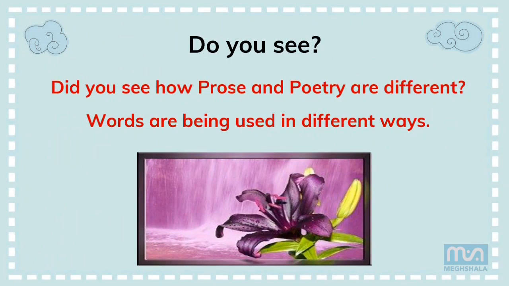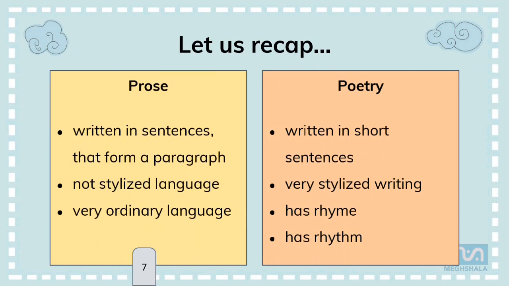Dear children, did you see how prose and poetry are different through examples? So words are being used in different ways in both examples, right? Okay, now let us recap what we have observed. So in prose, it is written in sentences that form a paragraph, and it is not stylized language. It is a plain language, very ordinary language, or simple sentences.